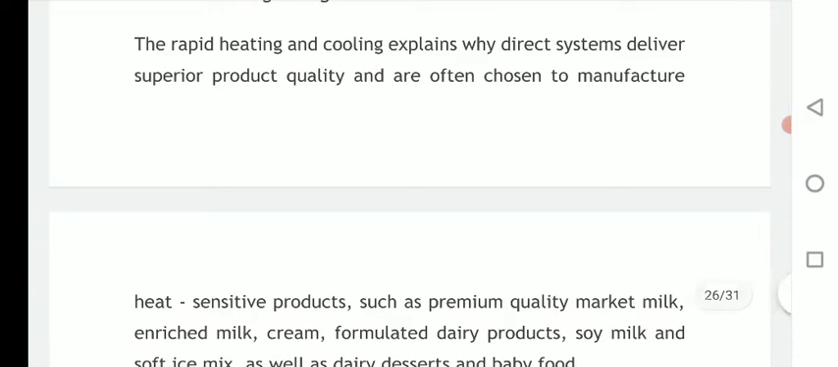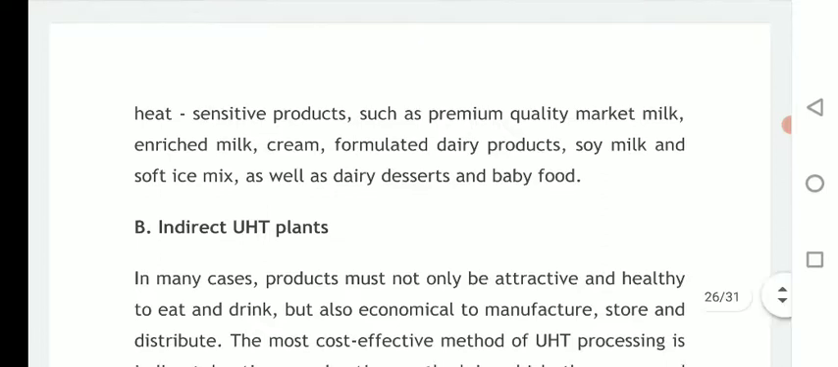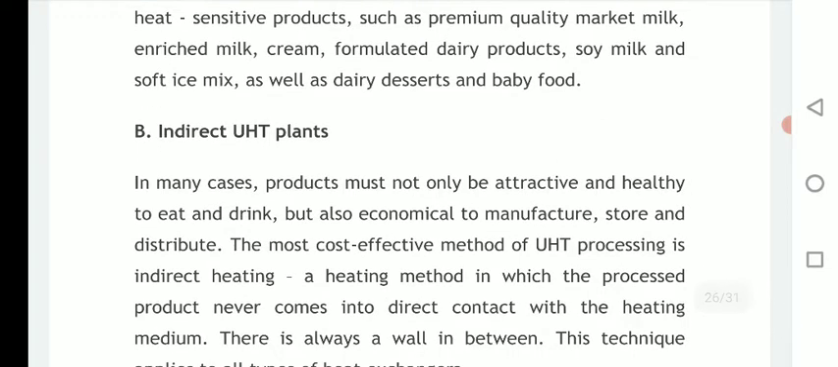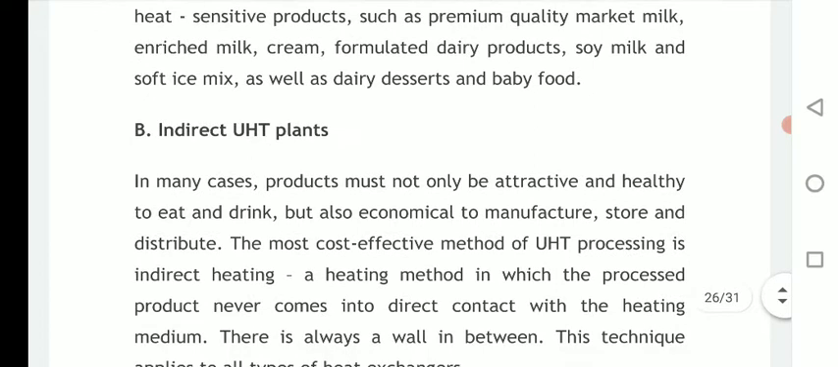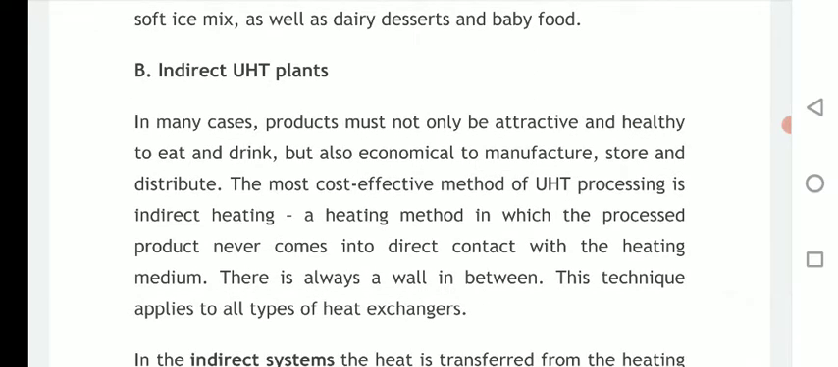Direct systems are then often chosen to manufacture heat sensitive products such as premium quality market milk, then enriched milk, then cream, then formulated dairy products, then soya milk, and soft ice cream, as well as dairy desserts and other baby products, baby foods. Okay. Then the next type is indirect UHT plants.